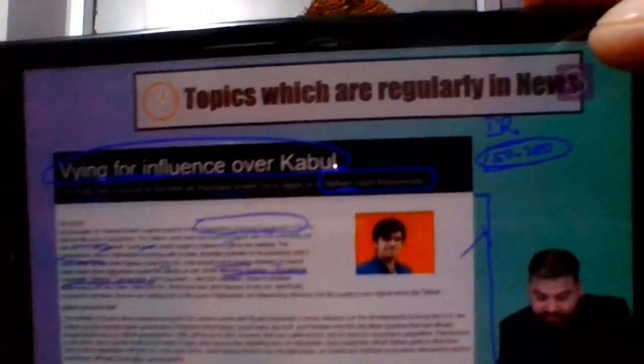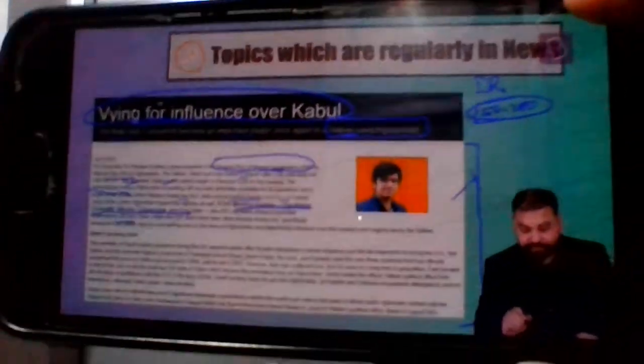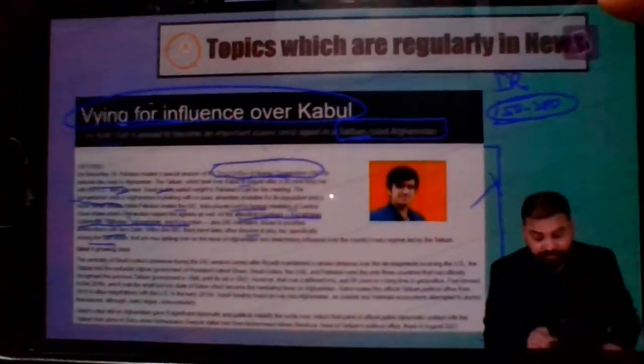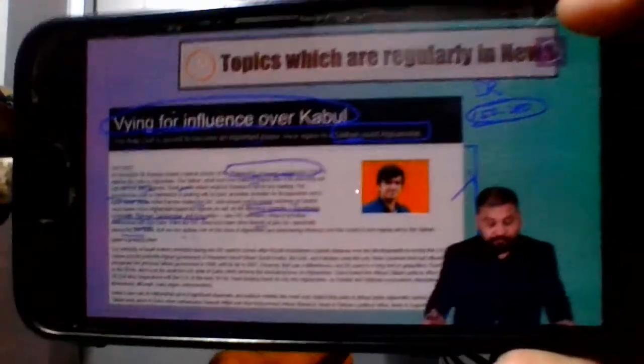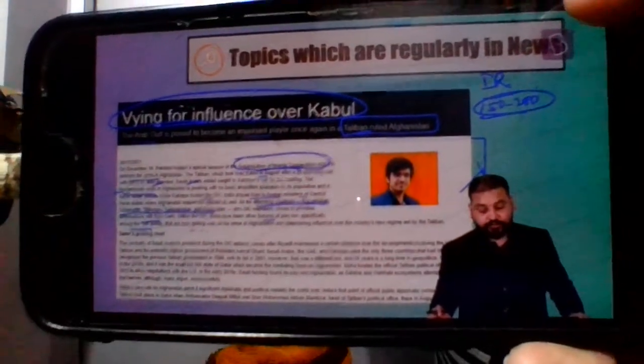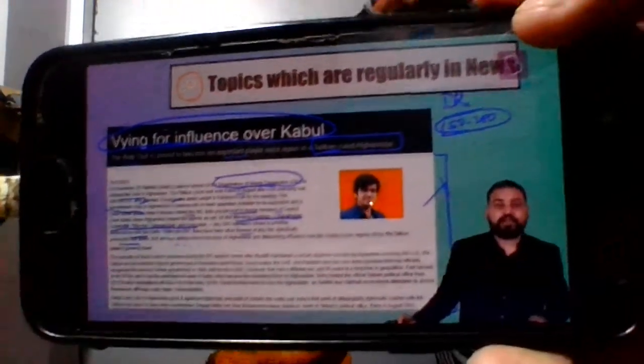All the attending countries, Kazakhstan, Uzbekistan, Tajikistan, Turkmenistan, and Kyrgyzstan, also OIC members, choose to prioritize deliberations with New Delhi. Within the OIC, there have been other fissures at play too, specifically among the Gulf states, that are now spilling over on the issue of Afghanistan and determining influence over the country's new regime led by the Taliban.